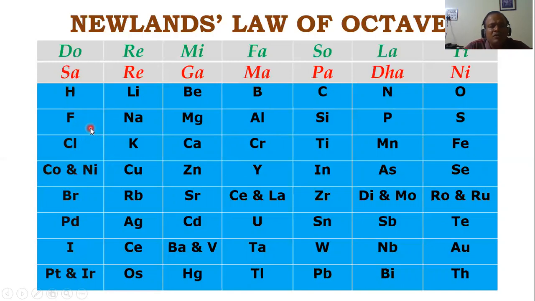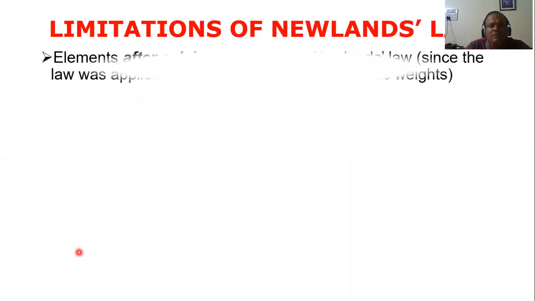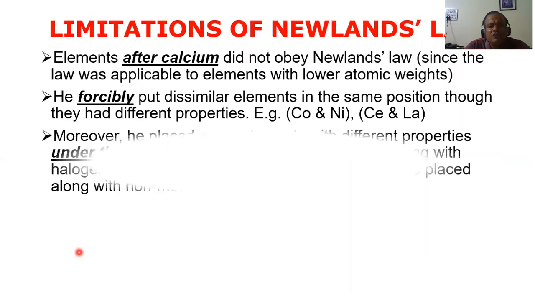They are all halogens, and cobalt and nickel are metals. How can metals be put along with the halogens in the same group? It is a big mistake. So that was a problem.